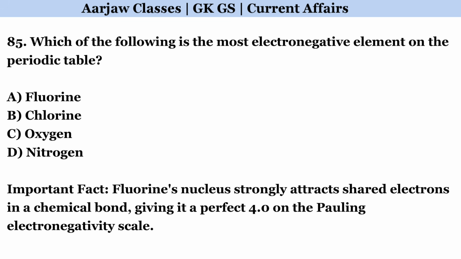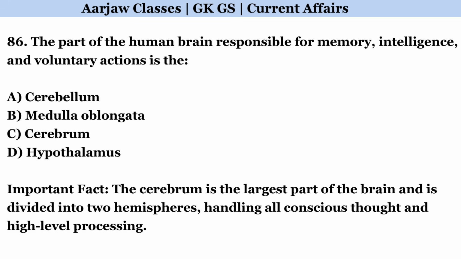Which of the following is the most electronegative element on the periodic table? Correct option is A. Fluorine. The part of the human brain responsible for memory, intelligence, and voluntary actions is the. Correct option is C. Cerebrum.